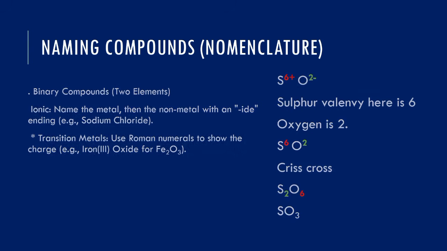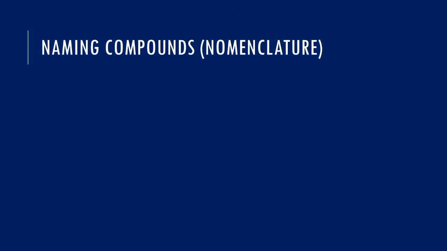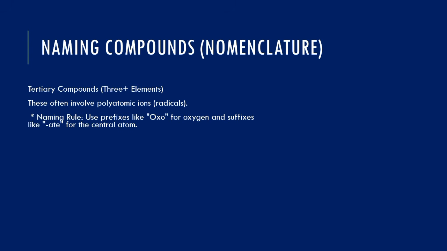What about ternary compounds? Apart from hydroxide, these often involve polyatomic ions, what some people may call radicals. How do we name them? Use the prefix like oxo for oxygen and the suffix like ate for the central atom. So you need to know which atom is the central atom there. How do we know the central atom? We use